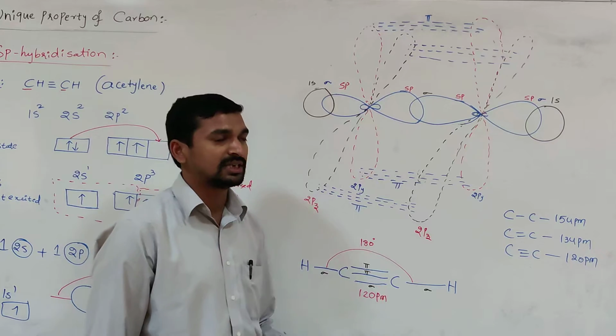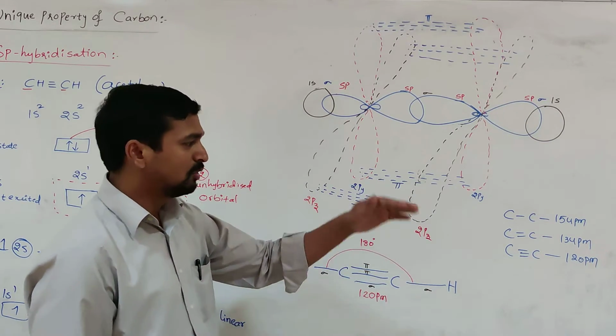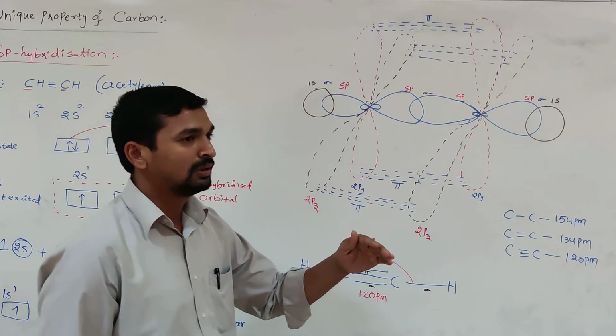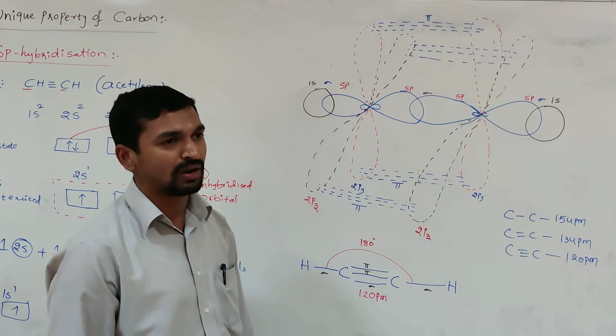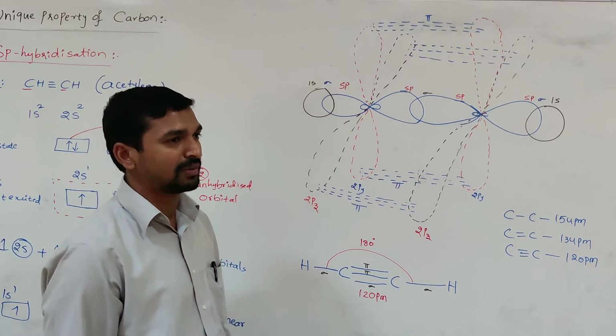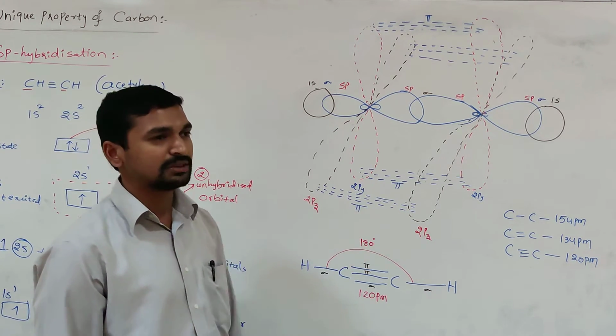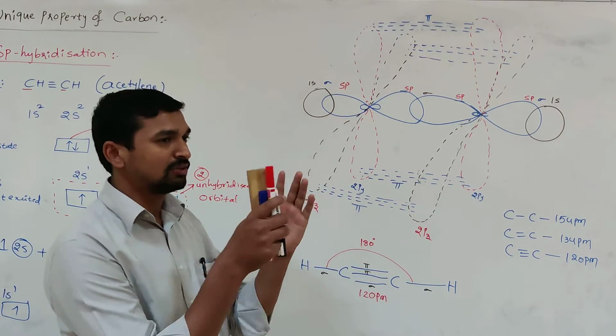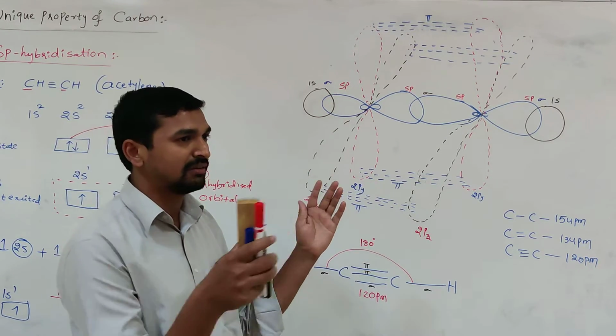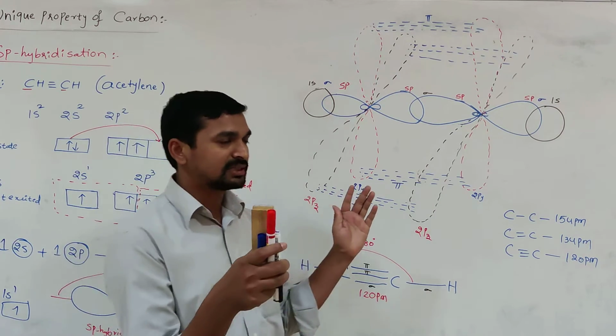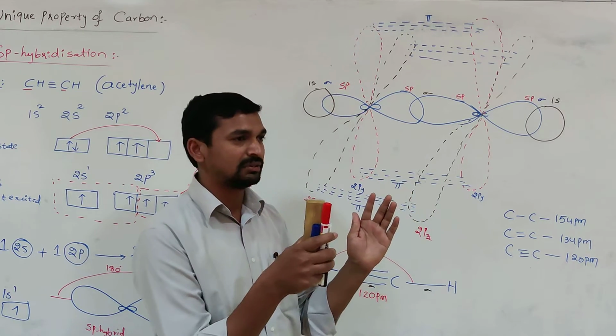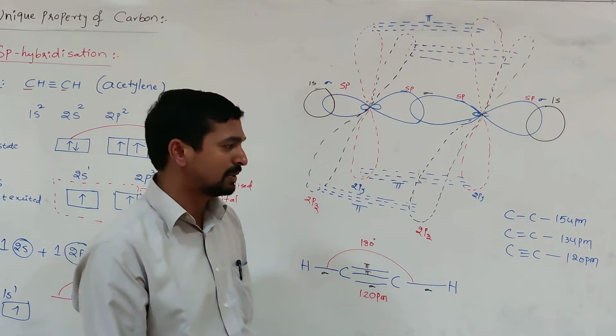The reason: in sp3 there is no sidewise overlapping. That's why the atoms try to stay away from each other. But when it comes to sp2, because of the sidewise overlapping, some attraction is developed between the 2 carbon atoms. That sidewise overlapping results in decreasing the distance between the 2 carbon atoms.